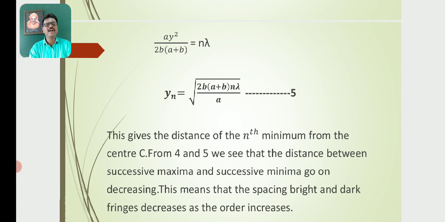From 4 and 5 we see that the distance between successive maxima and successive minima goes on decreasing.